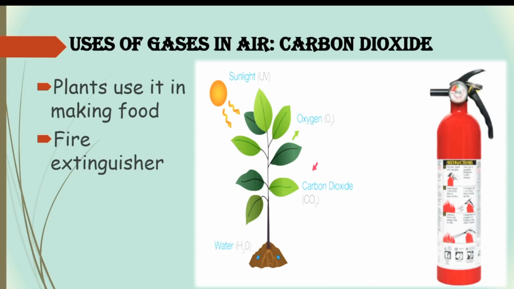Next is carbon dioxide. Plants use it for food production. Living creatures produce carbon dioxide as a waste product, like we all do, which is then utilized by the plants for making food by the process called photosynthesis. As you can see in the picture, the plant gives out oxygen and takes in carbon dioxide. It has many industrial uses ranging from fire extinguishers to many electrical equipments.